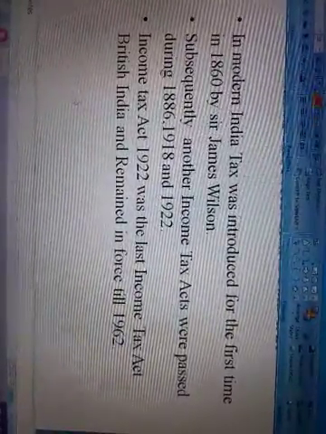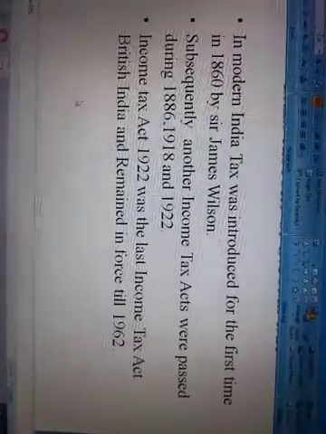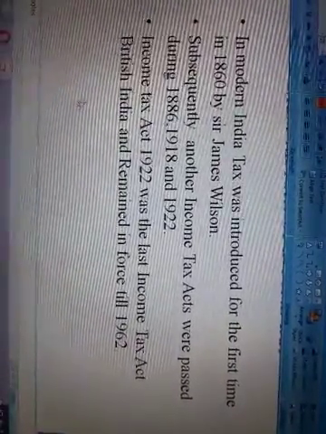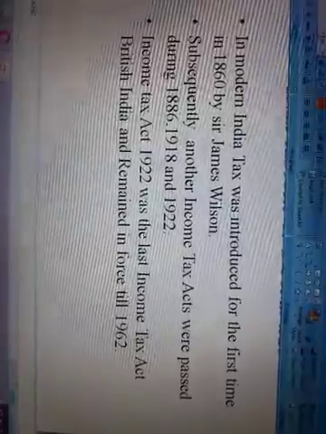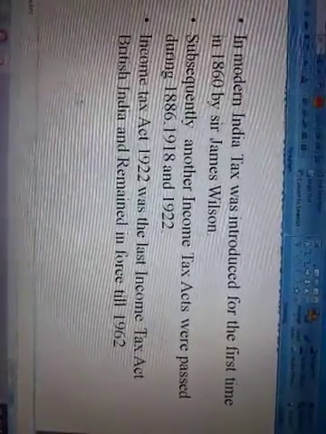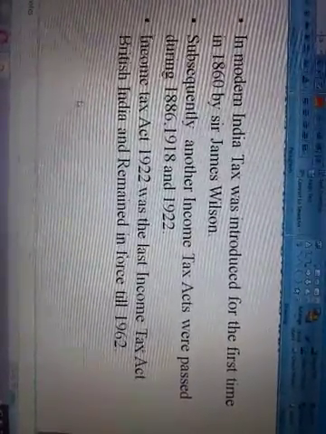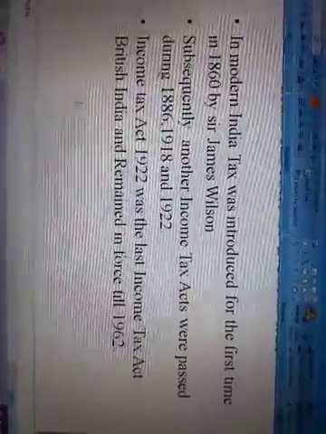Subsequently, another income tax act was passed during 1896, 1918 and 1922. The Income Tax Act 1922 was the last income tax act in British India and remained in force till 1962.